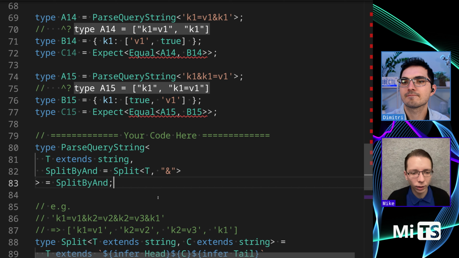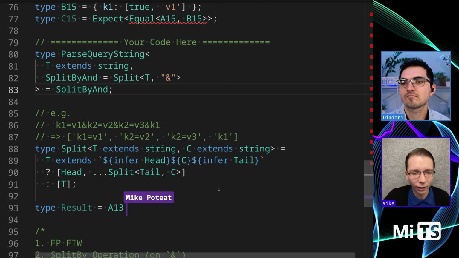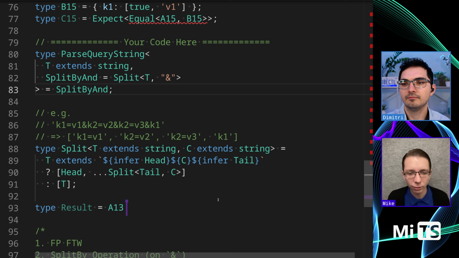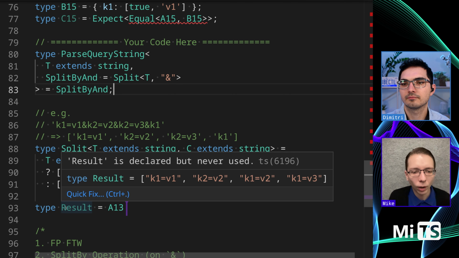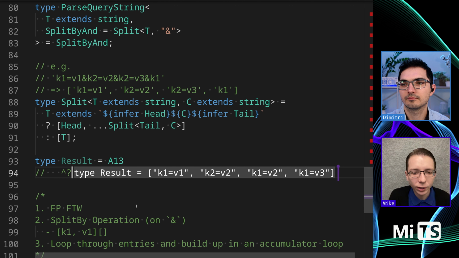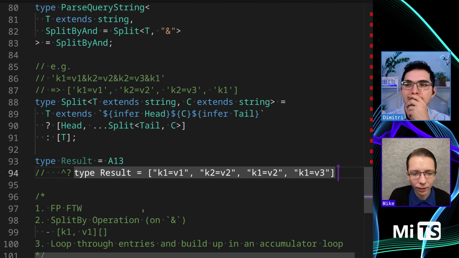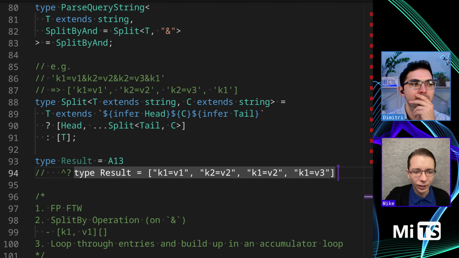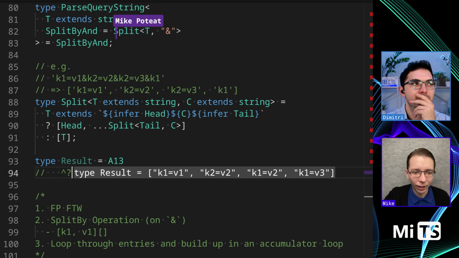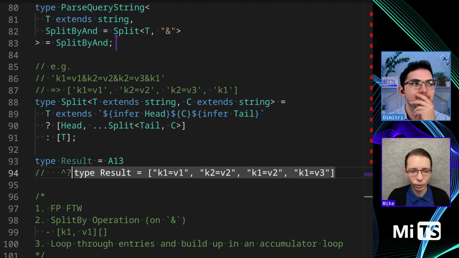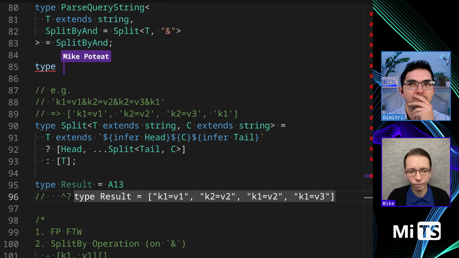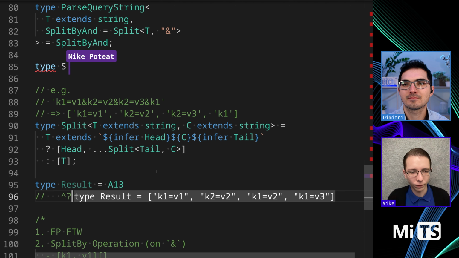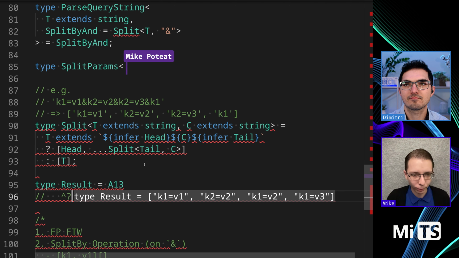Okay, and down here, just so I know which one I'm looking at, I'm going to do that. So yes, this successfully splits it. So now I kind of want to just split it again. Usually I would do some sort of mapping operation, but this one doesn't make it super easy. So I'm just going to say type SplitParams. This is going to be the split params.